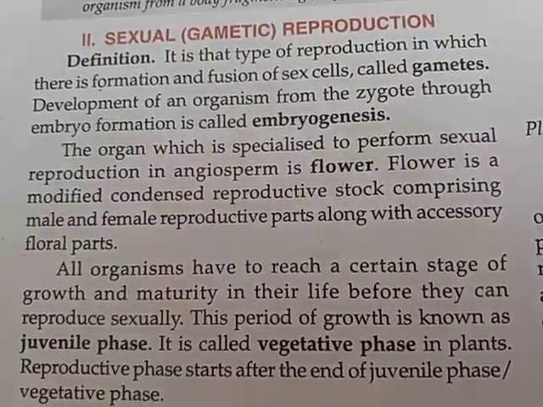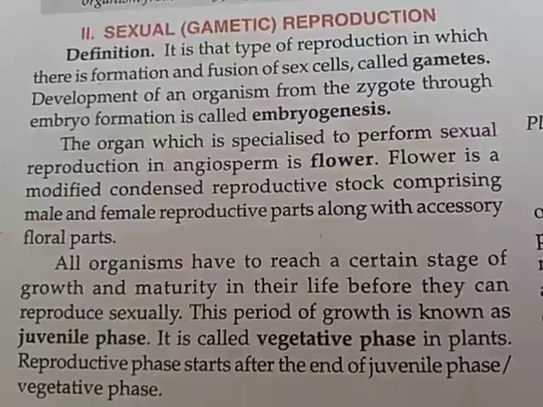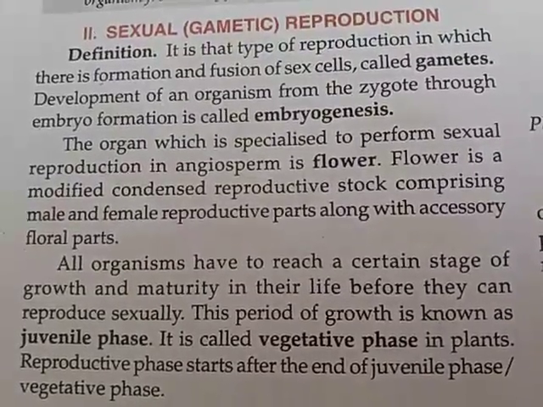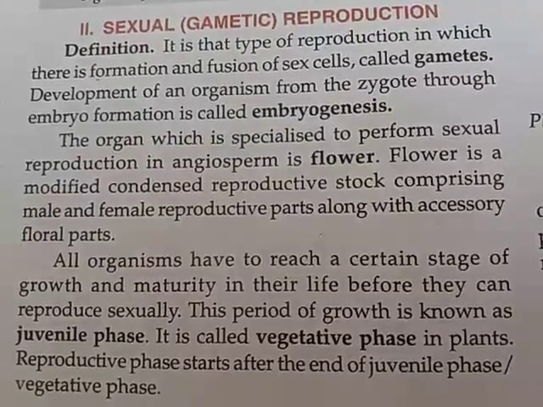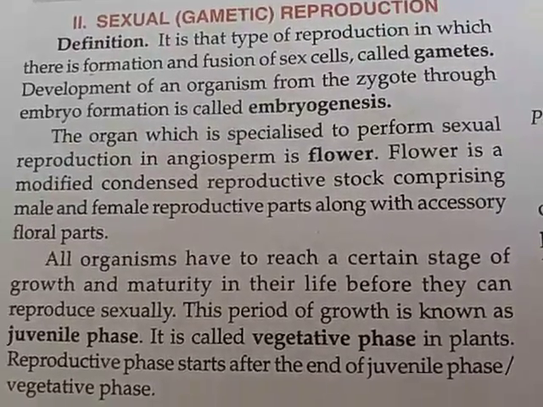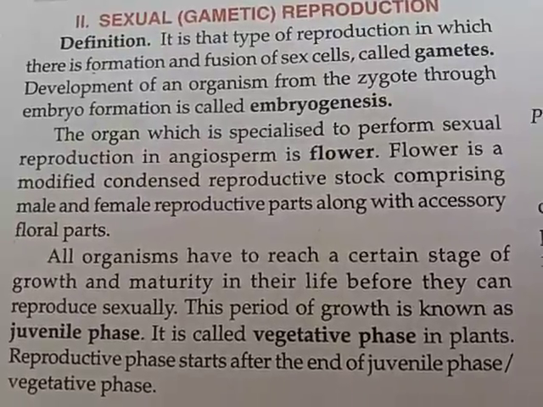Then it undergoes various divisions known as cleavage to produce the embryo, ultimately the fetus, and after the parturition, meaning delivery of the baby, it is known as the offspring.